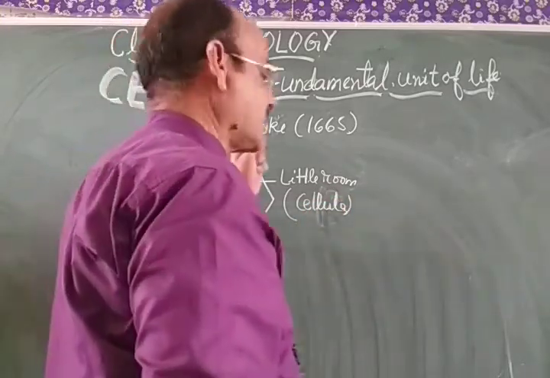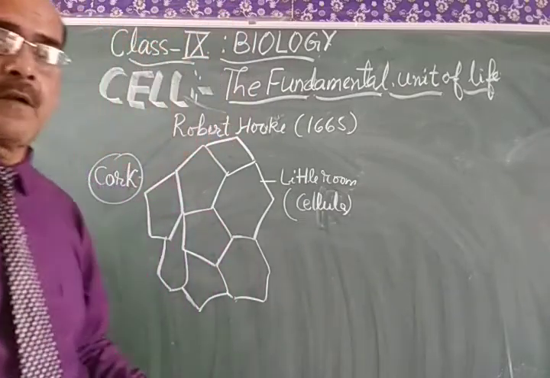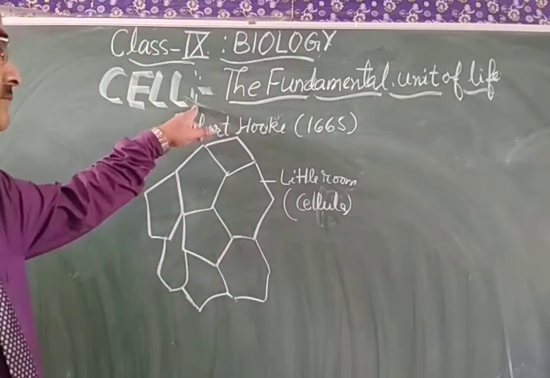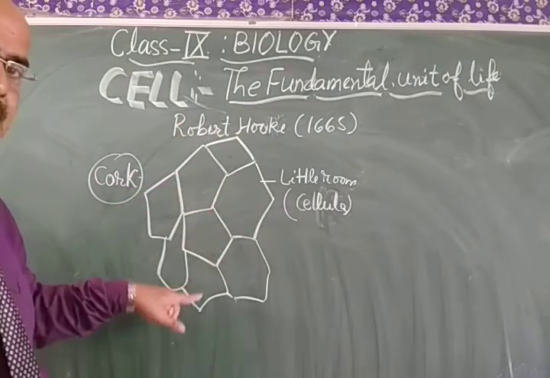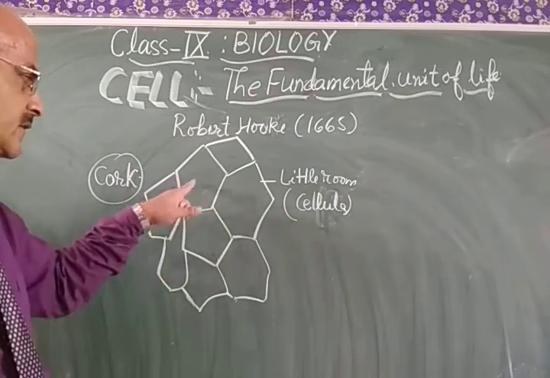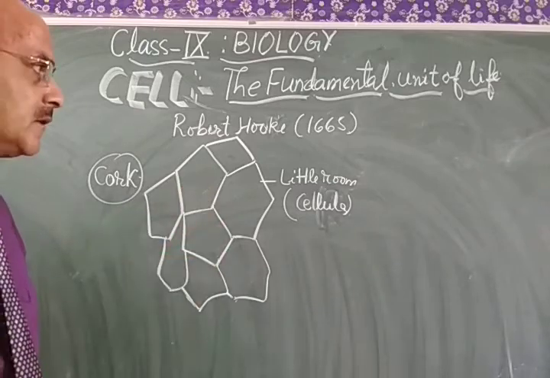My dear students, the word cell is derived from this word cellula, and he said that this is the basic structure of the living body, the structural and functional unit of the body.